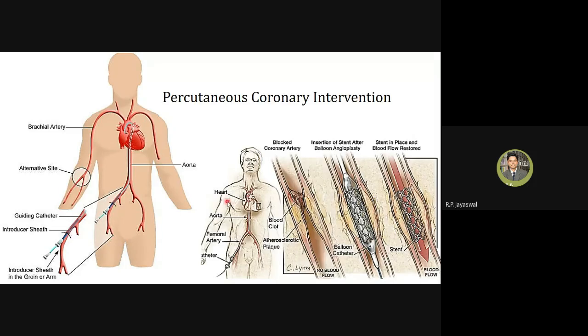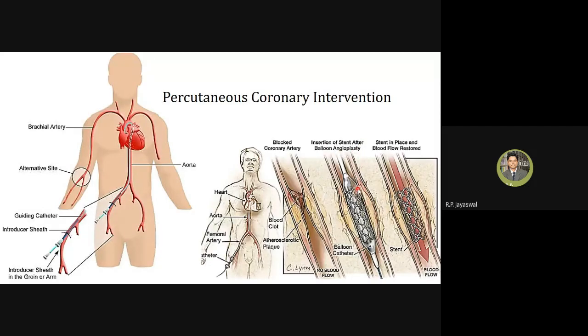Here we can see the blocked coronary artery. This artery is blocked because of a plaque, and there is also a blood clot. This needs to be treated so that we can prevent complications. Because of this blood clot, there is no blood flow here. So the treatment is insertion of a stent after balloon angioplasty.